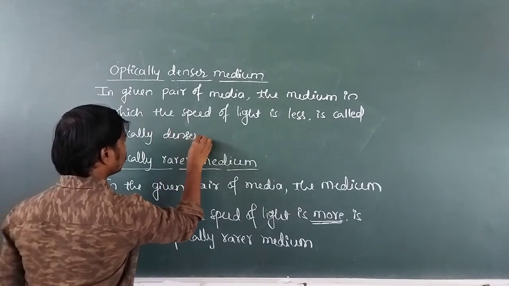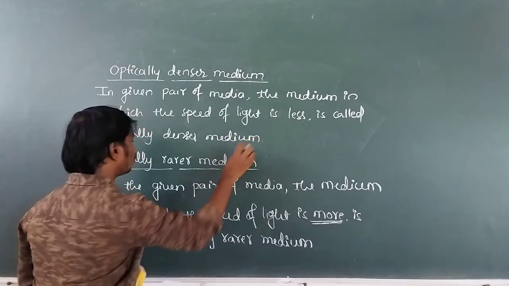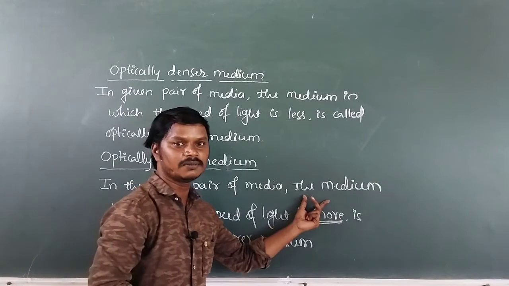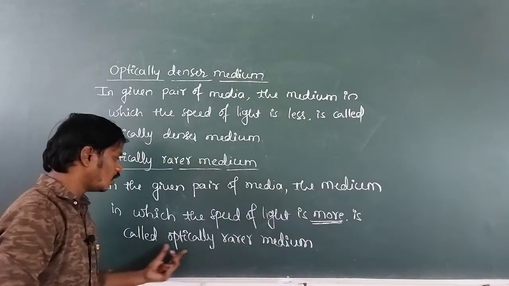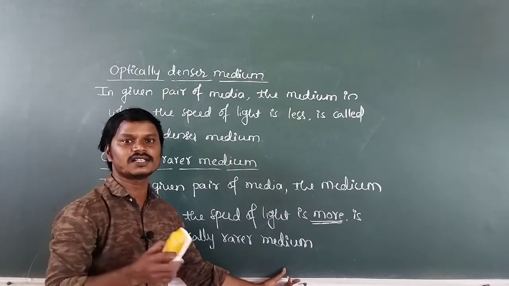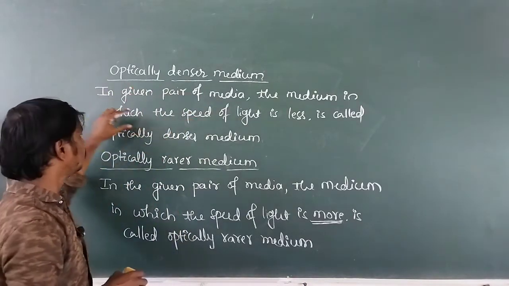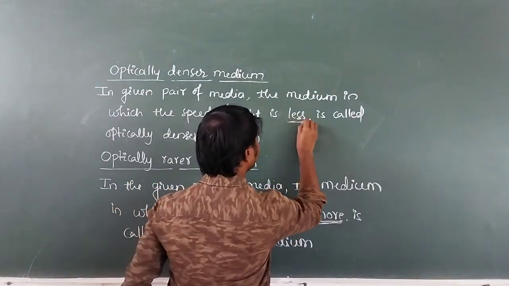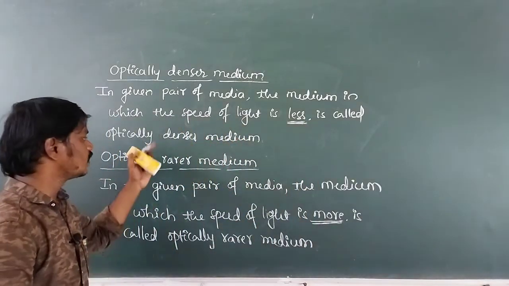So once again listen here, what do you mean by optically rarer medium? In the given pair of media, the medium in which the speed of light is more is called optically rarer medium. Then what is optically denser medium? In the given pair of media, the medium in which the speed of light is less is called optically denser medium.